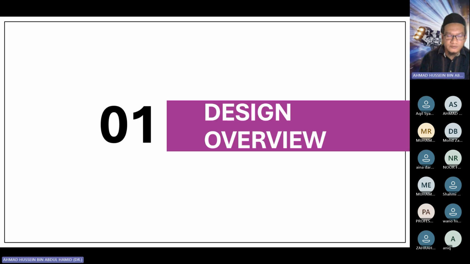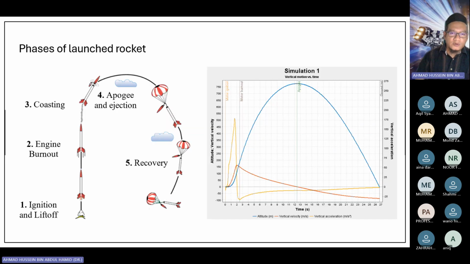So the first one is design overview. Before we go to the design process, we have to first understand the phases of the model rocket. The model rocket will start with the ignition. We will push the button and ignite the propellant. As the propellant is burned, it will produce thrust and the rocket will lift off. During this phase, the rocket will experience significant acceleration and velocity, until the propellant has been completely burned. We call that phase engine burnout.